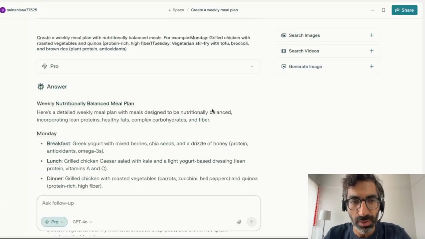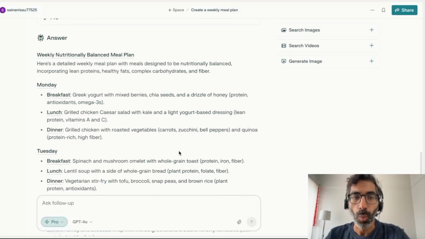Now in this case, as you can see, the example that I gave was again the same example of a meal plan, but I'm asking that for Monday it's grilled chicken with roasted vegetables and quinoa, and I'm giving some kind of nutritional information for that. Okay, I want the meal to be protein rich and high fiber, and similarly for Tuesday.